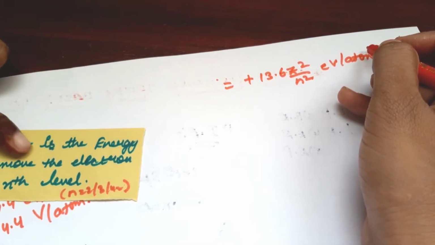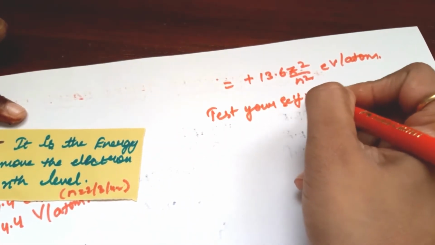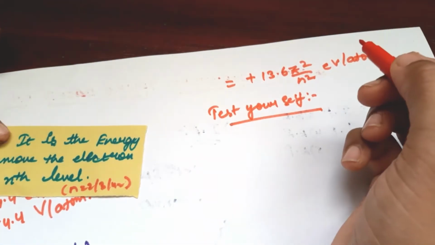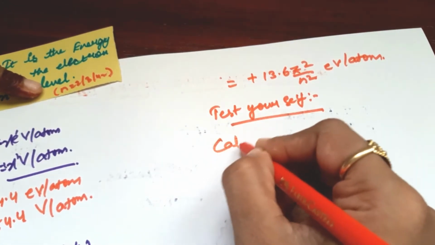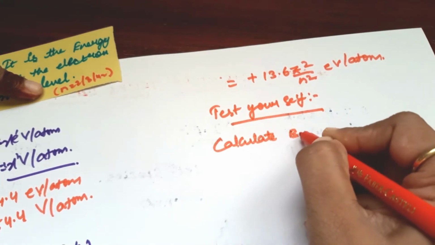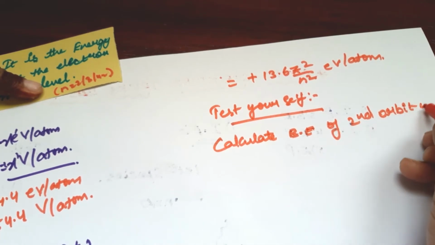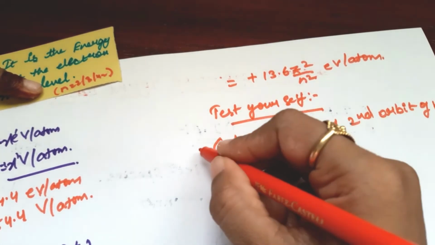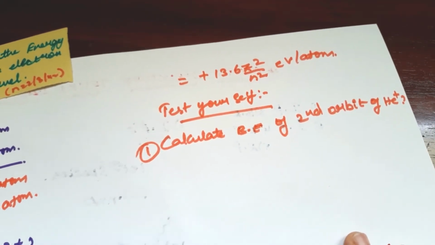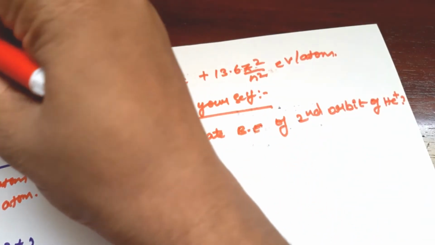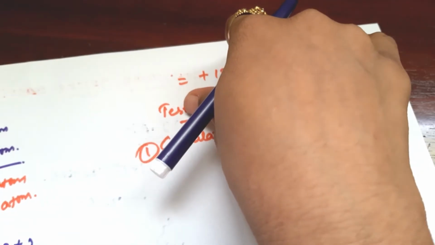I am giving one test yourself question, students, based on binding energy. Calculate the binding energy of the second orbit of He+. If this concept is understood, please check this test yourself question, then we can easily go to the next topic.